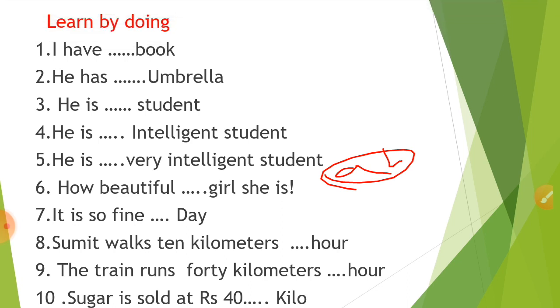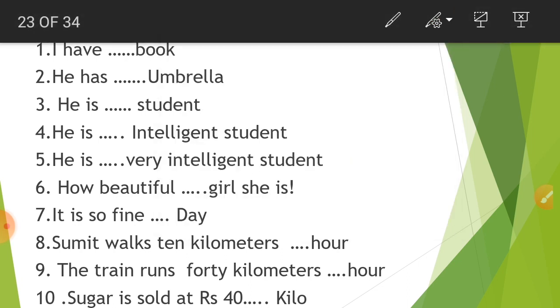Let's move further and try to understand: how beautiful dash girl she is. As we have seen, it's a common noun, and particularly we are talking about one particular girl, so we have to use: how beautiful a girl, not an.